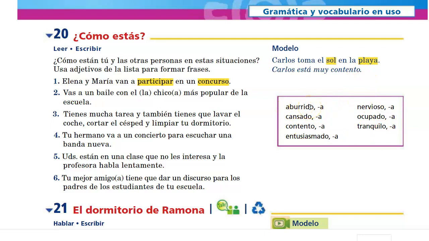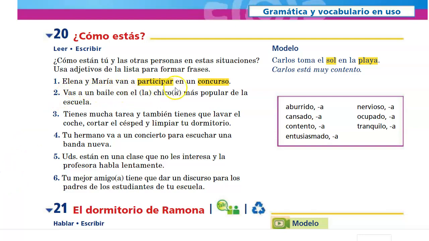Aburrido is bored. Cansado is tired. And a lot of the rest of these are cognates. Contento is content or happy. Entusiasmado is excited or enthusiastic. Nervioso or nerviosa, these could also be feminine as well, right? Is nervous. Ocupado is occupied or busy. Tranquilo is tranquil, calm, or chill. Let's do the first couple together.